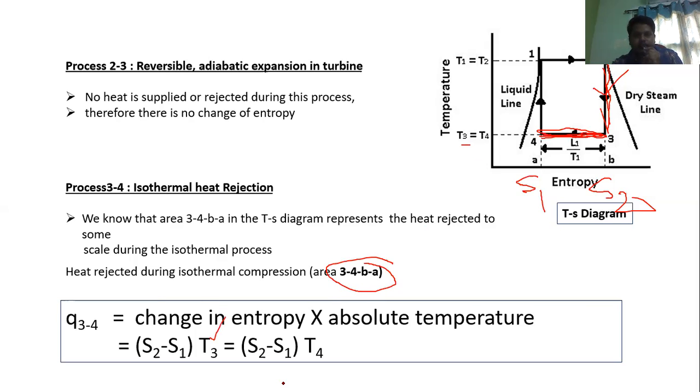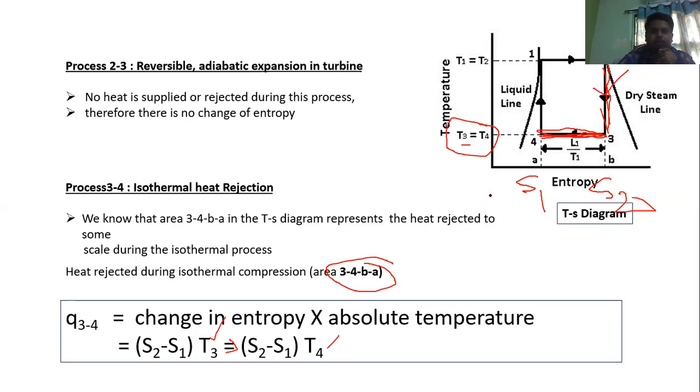But since it is an isothermal process, T3 equals T4, so we can write this equation in terms of T4: S2 minus S1 times T4. This is the way we can find the heat rejection in process 3 to 4.